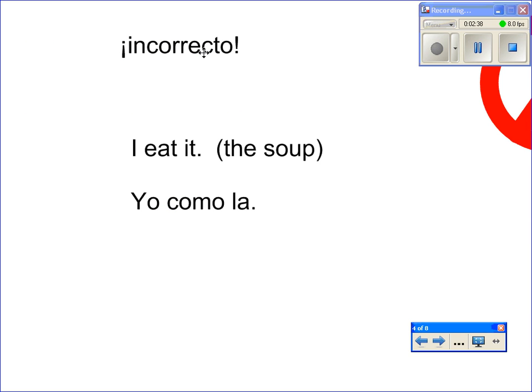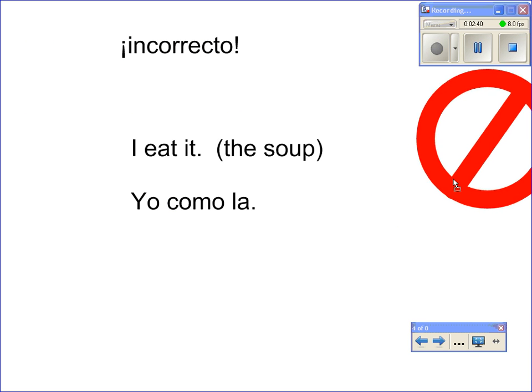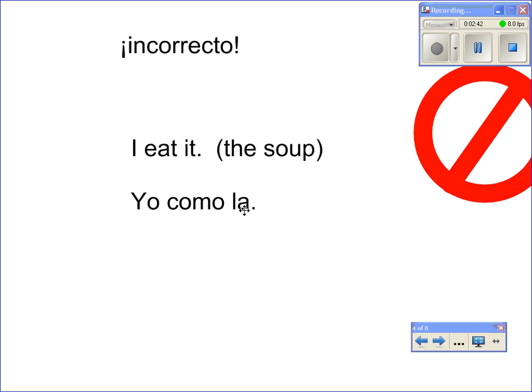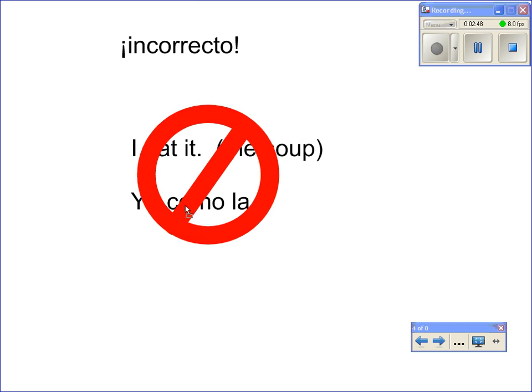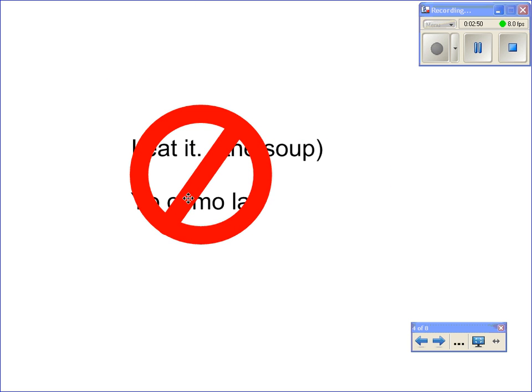So do not be tempted to say yo como la. Don't do it. It goes before the verb. The correct thing would be yo la como. So I'm just going to get rid of that for you. Do not do that.